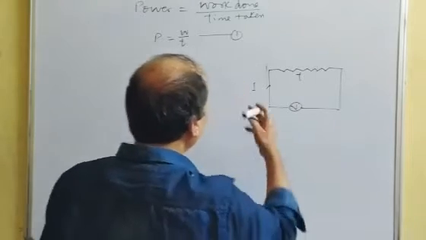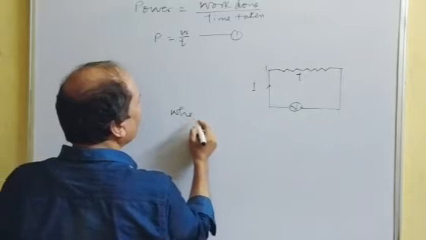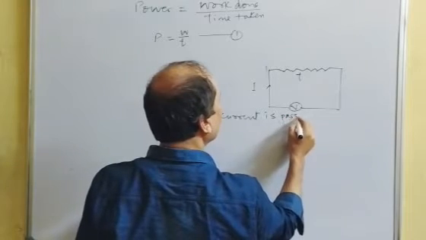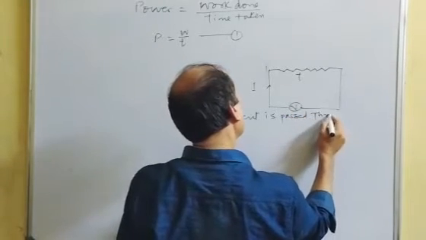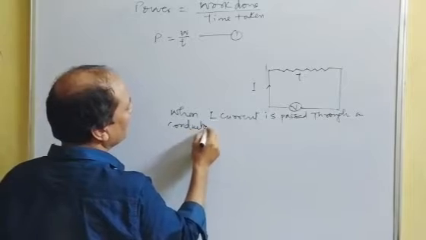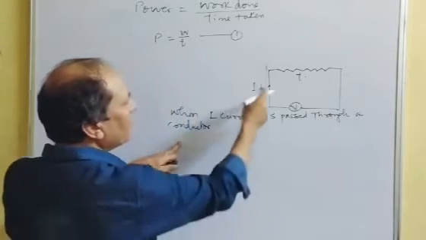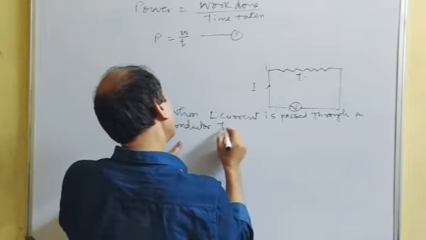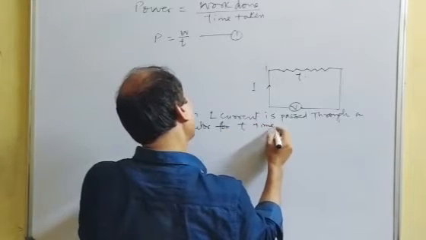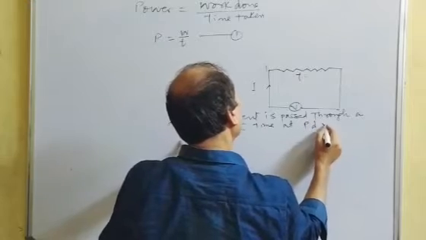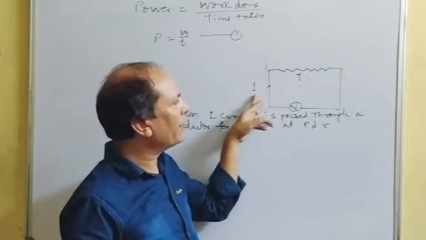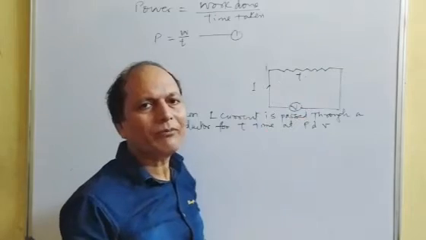So it happens that when current I is passed through a conductor for time T at potential difference V, because the conductor allows electricity to pass through it, it is the mechanical work done by the conductor.